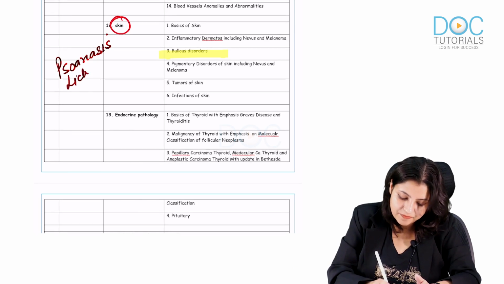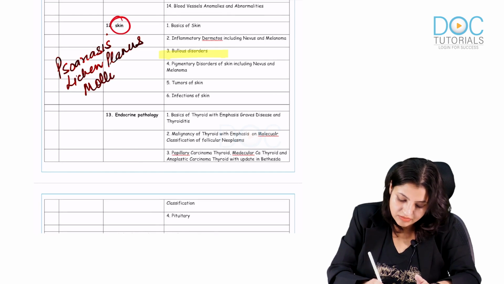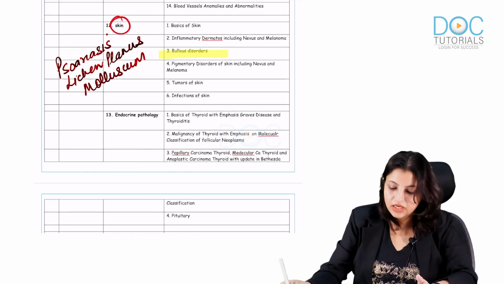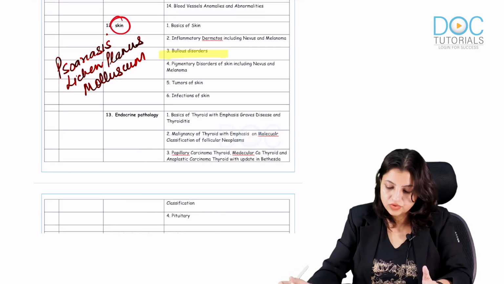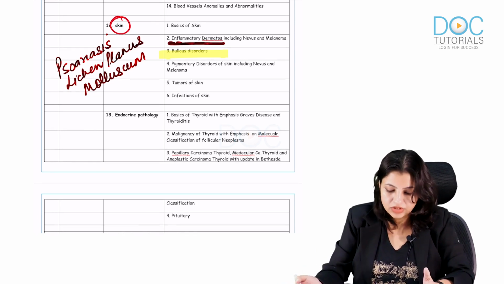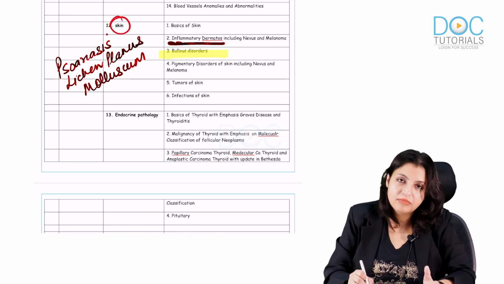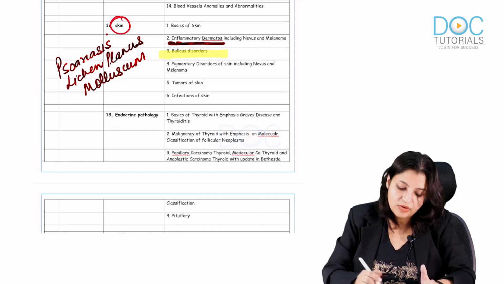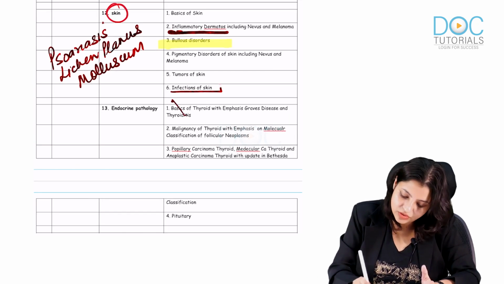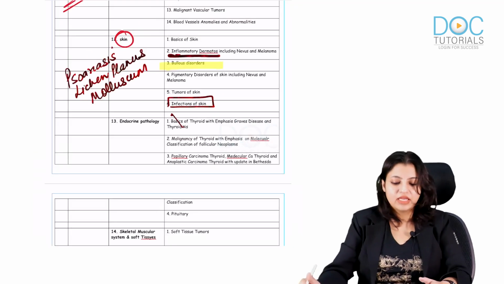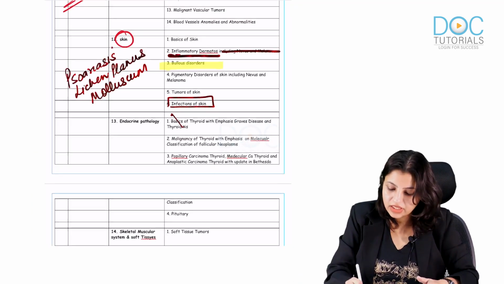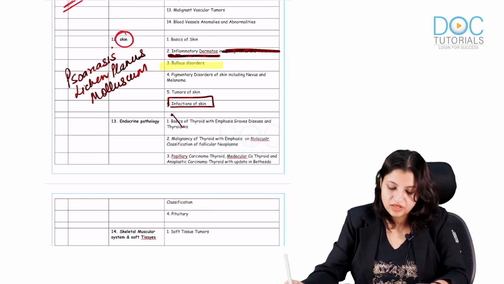Lichen planus, molluscum. So these must be seen and known, okay. They come under your inflammatory dermatosis. Please remember this, and do go and look at infections of the skin also, okay. So psoriasis, lichen planus and molluscum, right. That is very, very important.